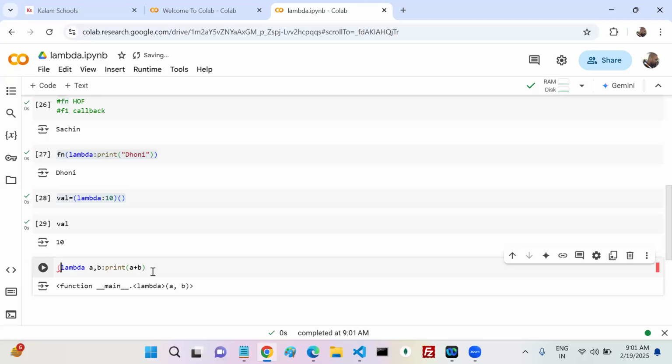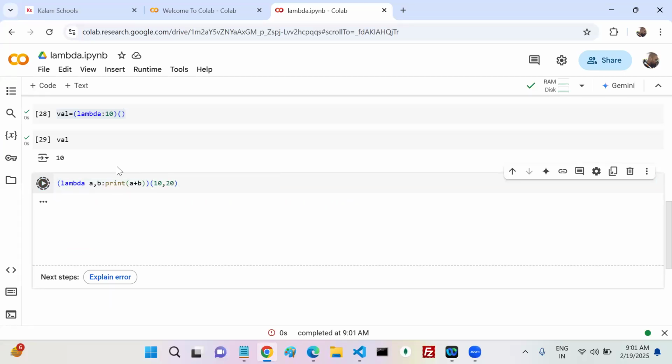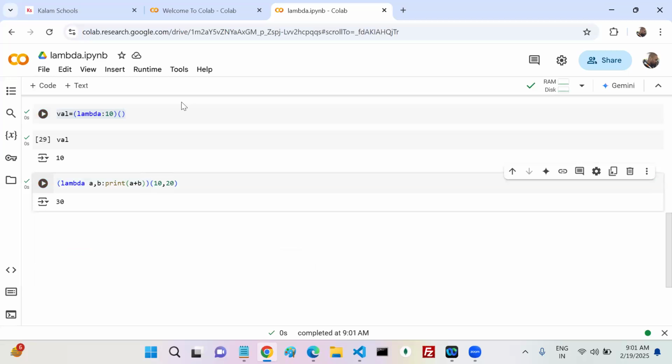Through self-invoking, if you call it like this, what exactly was the error? The error was: missing two required positional arguments a and b. So can I pass those two required positional arguments? Now the answer should be what? 30, yes or no? Agreed, everyone? This is the way you can pass arguments to lambda functions.